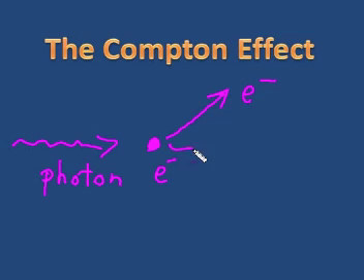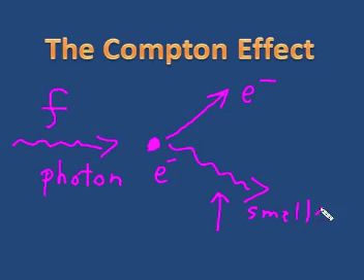Now it looks like what we see in collisions. And the photon had a certain frequency, but after the collision it had less frequency, a smaller frequency. And lo and behold, this collision obeyed the law of conservation of momentum. Photons have momentum. They behave like particles.